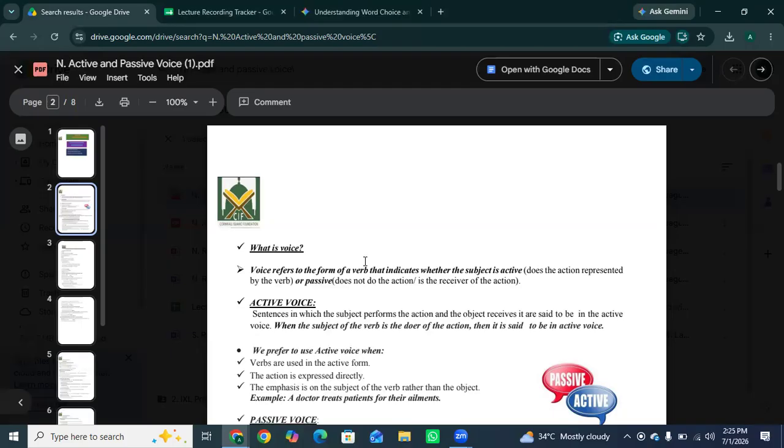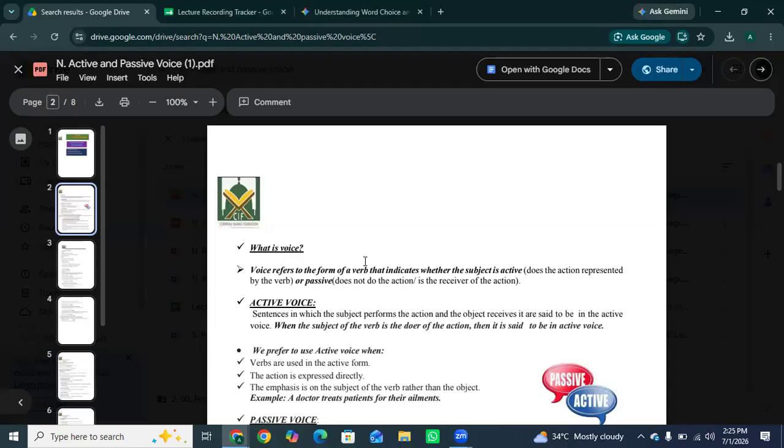Every sentence also has a subject and an object. The object basically means who or what receives the action. For example, Ali eats an apple. Eats what? An apple. So an apple is the object. So voice refers to the form of a verb that indicates whether the subject is active, does the action represented by the verb, or passive, does not do the action but is the receiver of the action. Voice shows whether the subject is doing the action or receiving it.